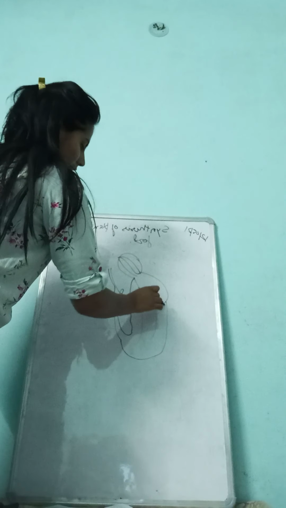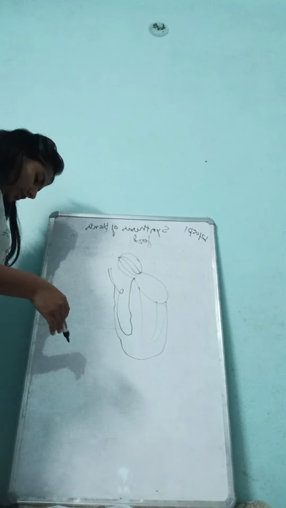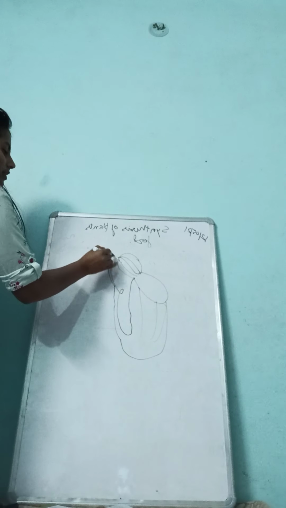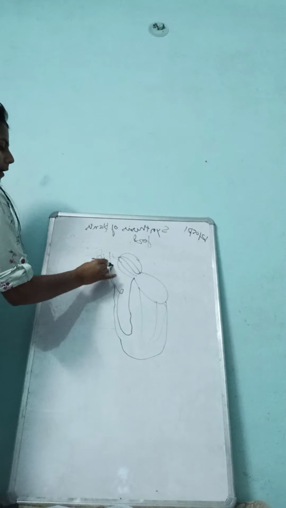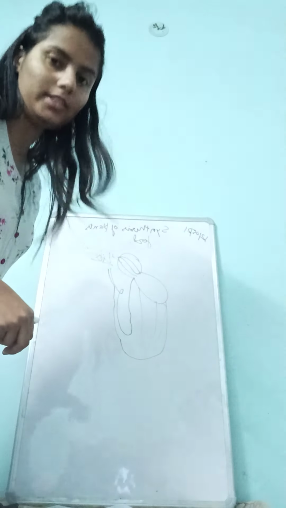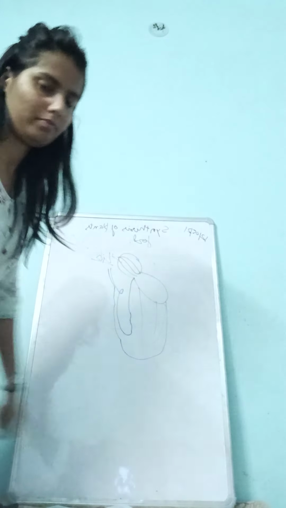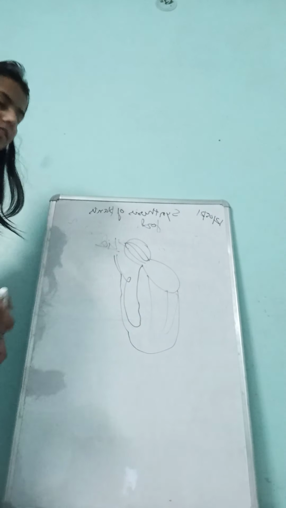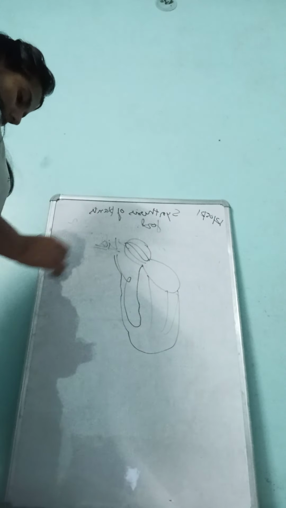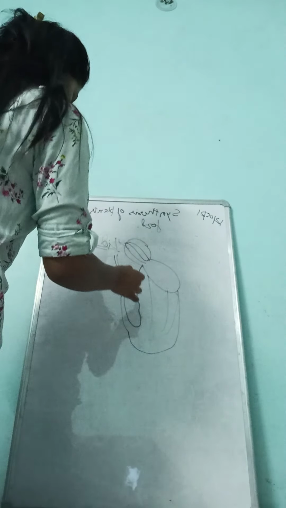You have seen this type of plant that has a lid, like a cap, over here. And then there is a leaf that is modified.